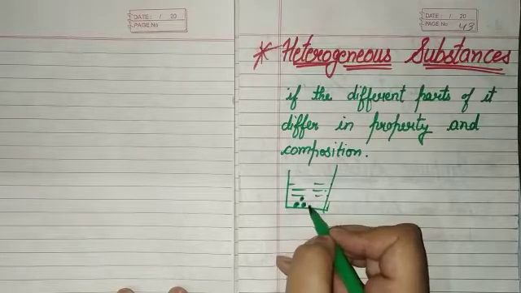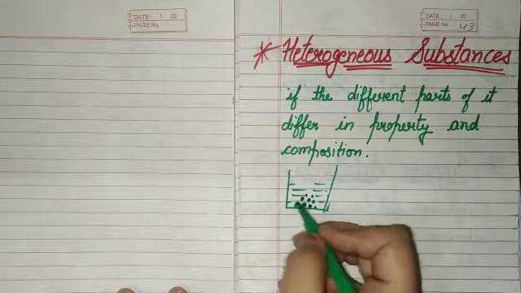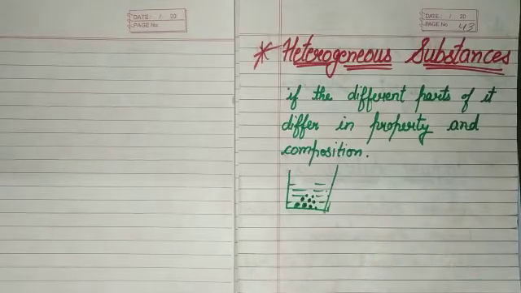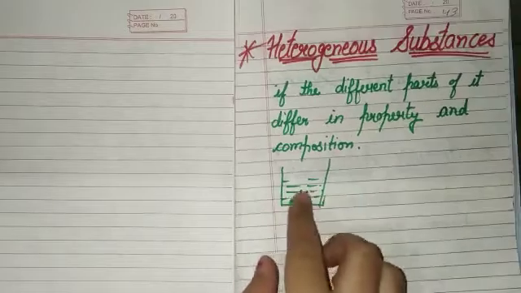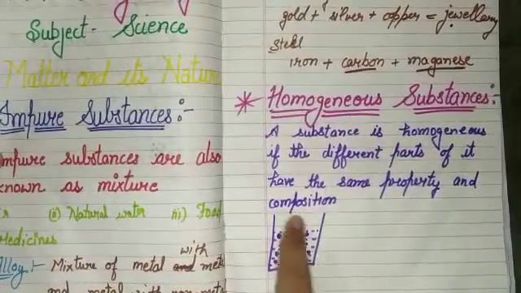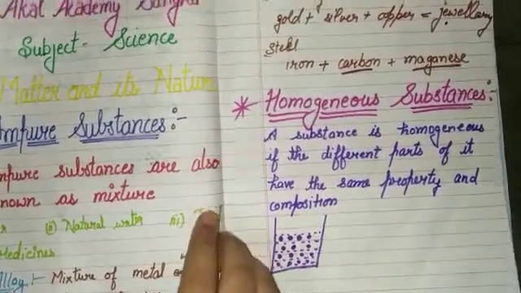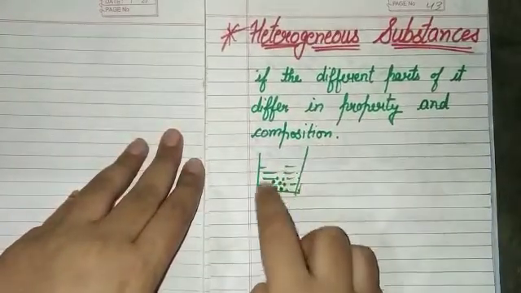You see that some components are given below. They do not look the same, so their properties are also different, and their composition also differs. In the homogeneous, their composition is properly the same, but in heterogeneous their composition differs.